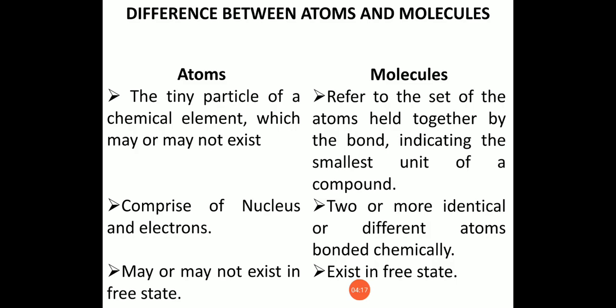The second difference: atoms comprise a nucleus and electrons. So atoms are made up of a nucleus and electrons. That is another difference. This is the second difference. Molecules are two or more identical or different atoms bonded chemically. Different atoms bonded chemically form a molecule.